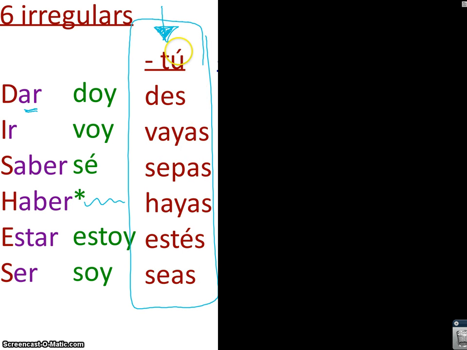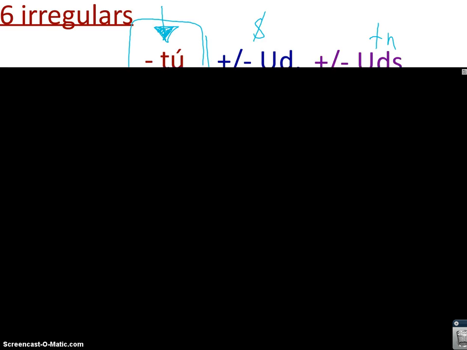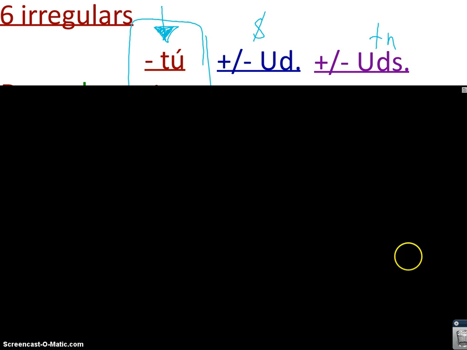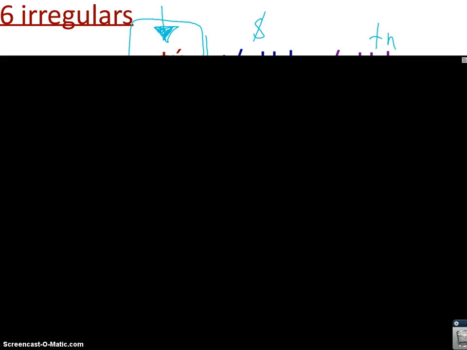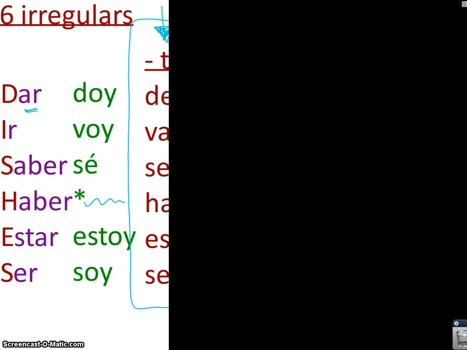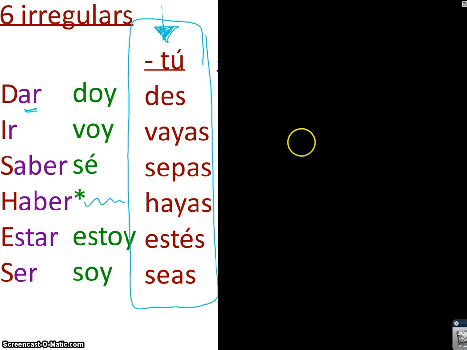If you're giving a negative tú command, here is what they are. So you'd put no in front, and you would say don't give something, no des, don't go, no vayas, don't know something, no sepas, and so on and so forth. Fill those in, but leave room for 2 more columns. We're going to fill them in together in class. So this is what you need to have in your notes for now, leaving room for 2 more columns. So we'll be talking about these.